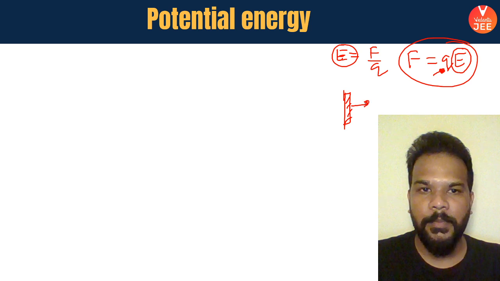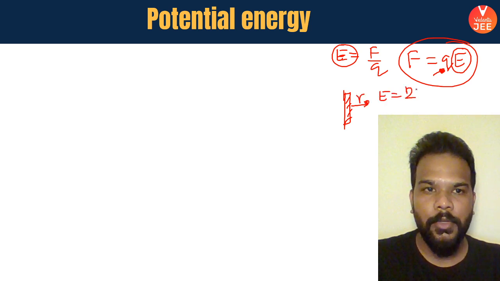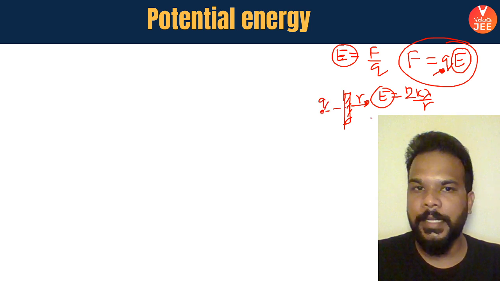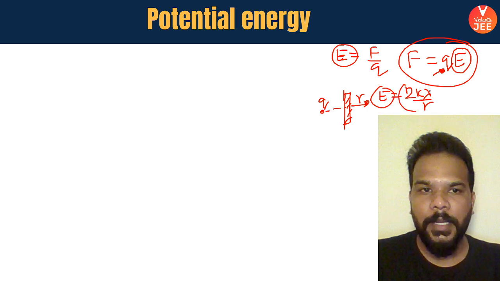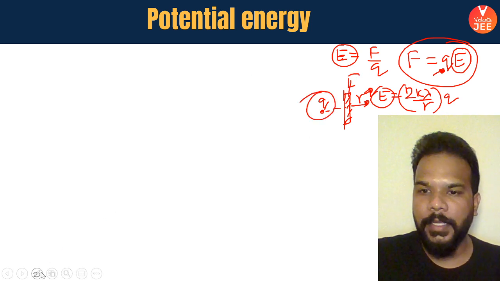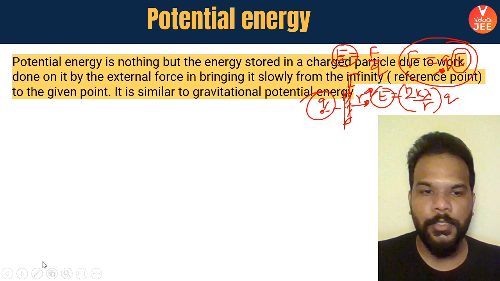If you remember in the previous session, we found the electric field as 2kλ by r. So if I know this electric field and there is an external charge small q which comes in the vicinity of this charge at a distance r, then all I need to do is multiply this by q and I'm sorted. I get the value of the force which will be experienced by this charge. That's basically the whole logic of defining the electric field.